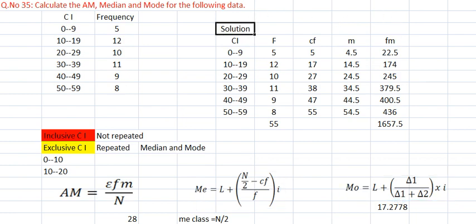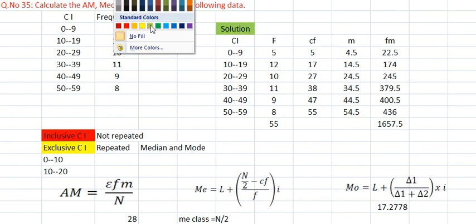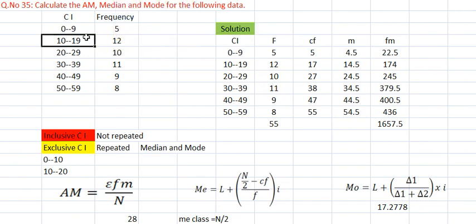Solution is here. So I have taken exactly the same classes here. Frequency is also the same, no change. Frequency total is 55. So find the CF. 5 as it is, 5 plus 12, 17, 17 plus 10, 27, 27 plus 11, 38, 38 plus 9, 47, plus 8, 55. So these two are always the same.